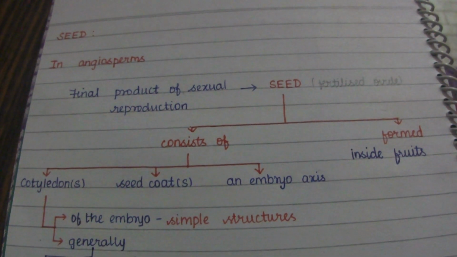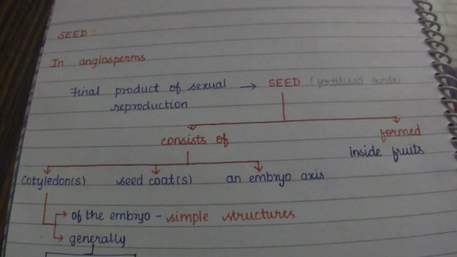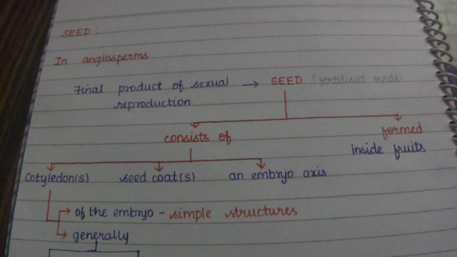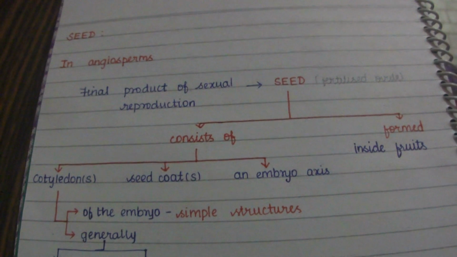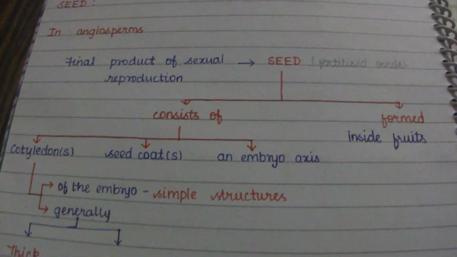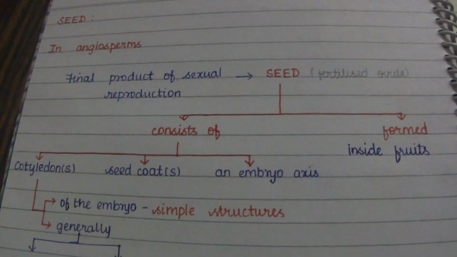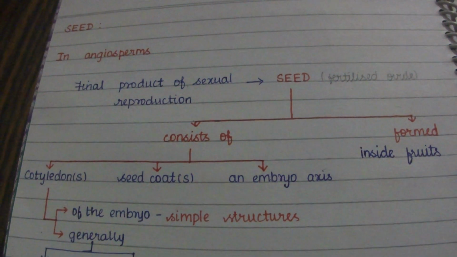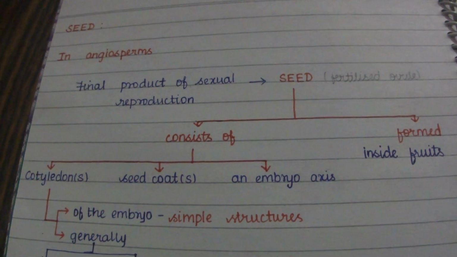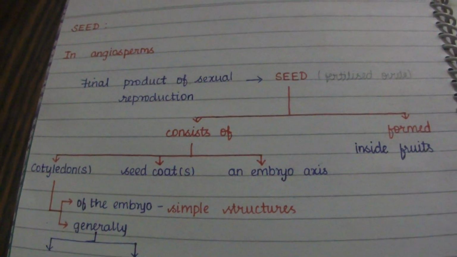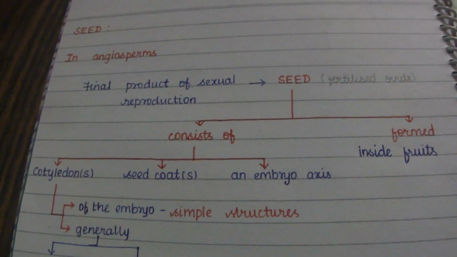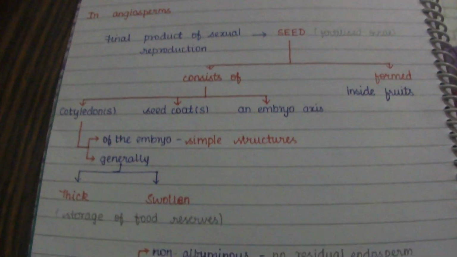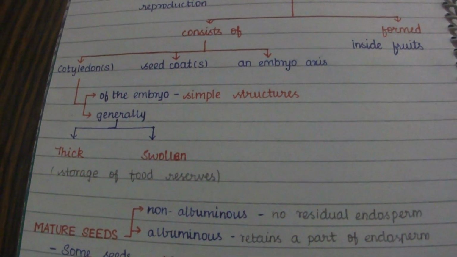The seed consists of cotyledons, seed coat and an embryo axis, and it is present inside the fruit. We know the seeds, the final product of sexual reproduction, are formed inside the fruits, and this seed consists of cotyledons, seed coat and an embryo axis.